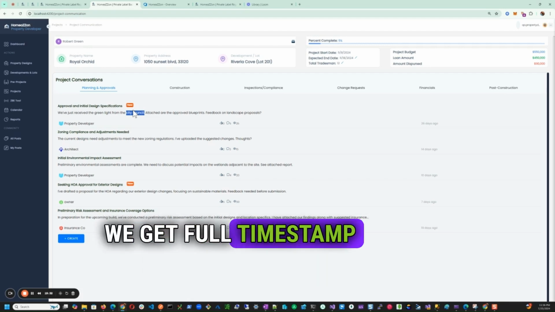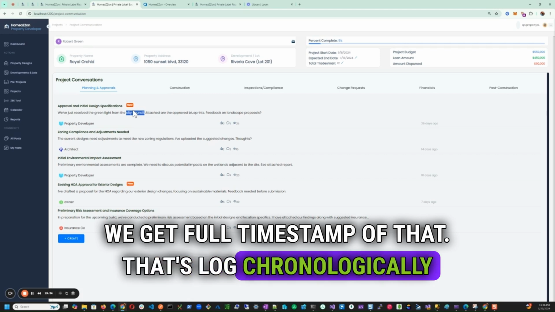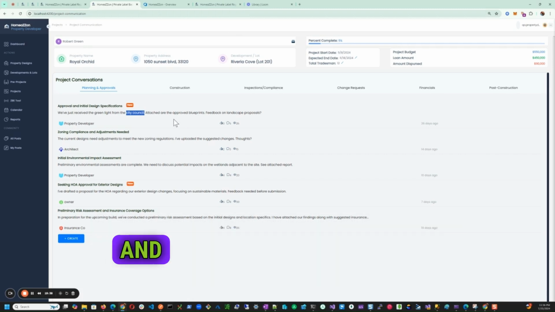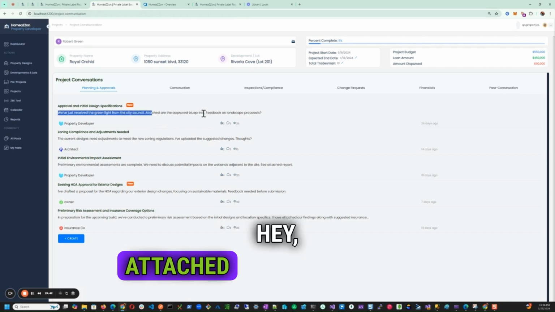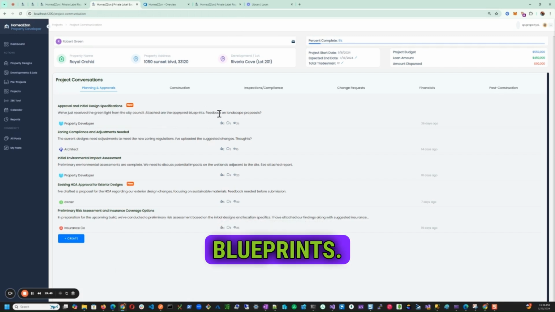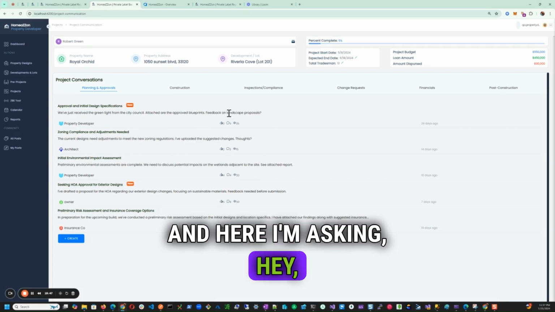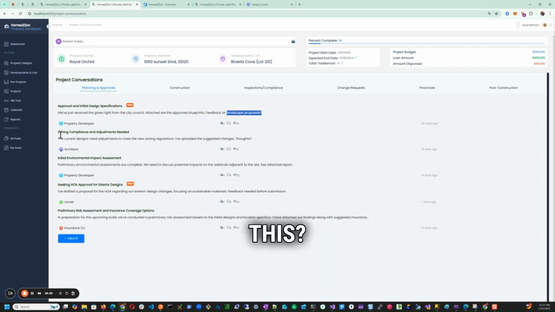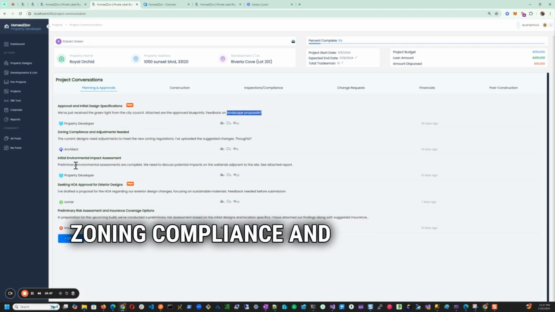We get the full timestamp of that, logged chronologically for the lifetime of the project. So we just want to go ahead and highlight that feature. Again, I'm saying, hey, attach all the approved blueprints. And here I'm asking, hey, does effectively the landscaper, you got anything to say on this? Again, zoning, compliance, and adjustments needed.